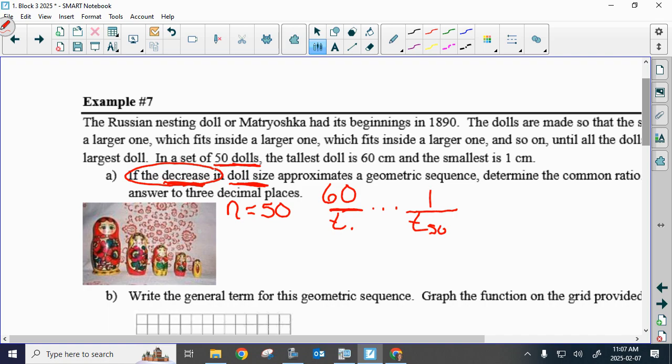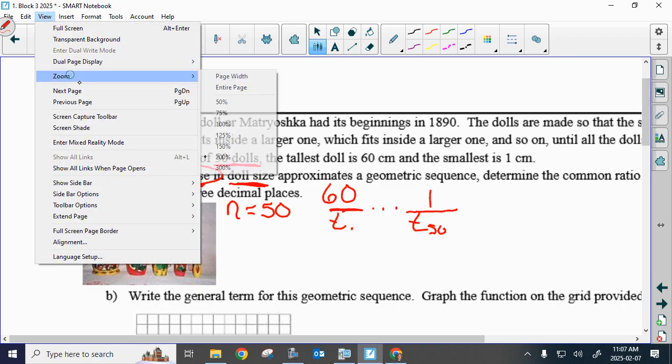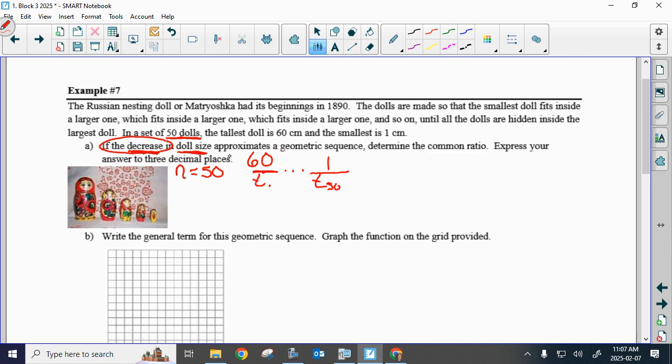So how did I know that the 60 had to be my T1? Because it said it was decreasing in size. So we had to have our bigger size, and then we end up with our smallest size. Okay? So it says if the decrease in doll size approximates a geometric sequence, determine the common ratio, express your answer to 3 decimal places.